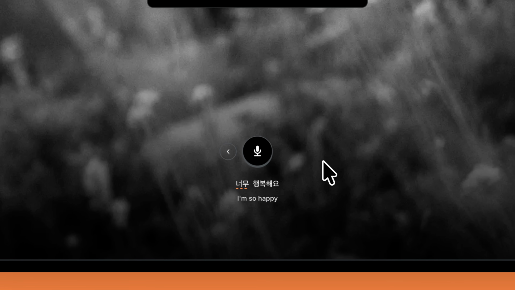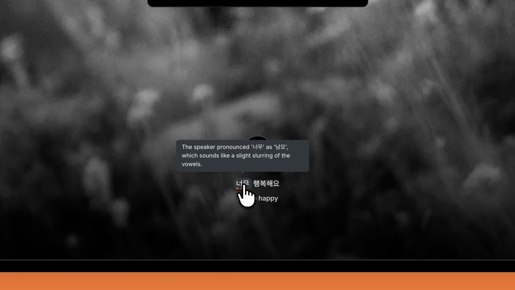Down here, you can see a transcription of what you just said. The tutor may highlight words, which means that it detected a pronunciation error. If you hover it, you can see an explanation of what happened and how to fix it. You can also click on the word itself to hear how it is supposed to sound. 너무.